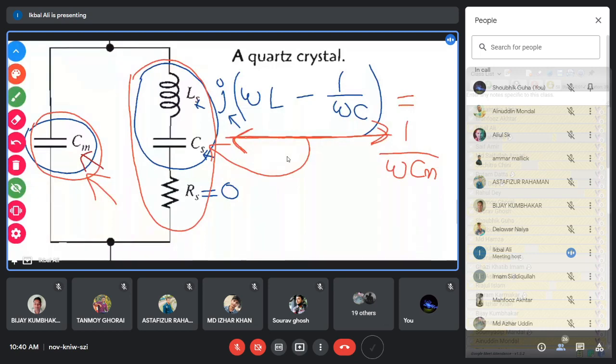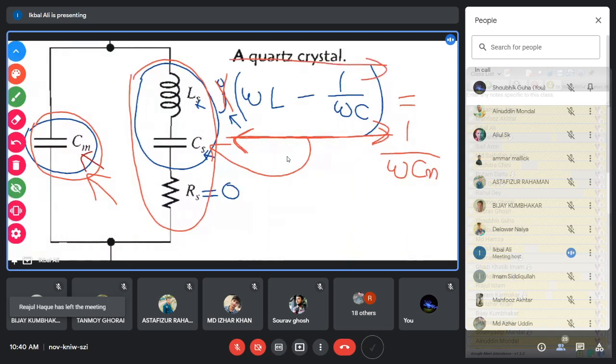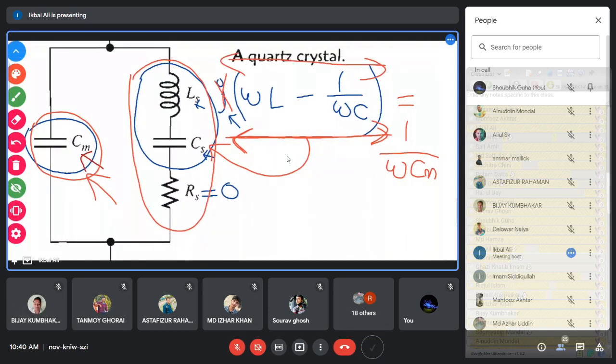We are considering only the magnitude part, so this j part I am cancelling here. The magnitude of omega L minus 1 by omega C will become equal to 1 by omega Cm. The magnitude of the two impedances must be equal, then only the parallel resonance will occur. From this equation, you can calculate omega parallel, that means the parallel resonant frequency at which the parallel resonance occurs.